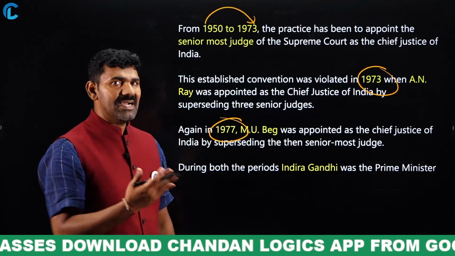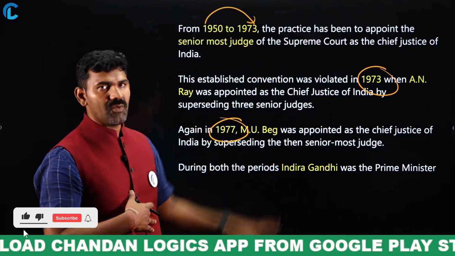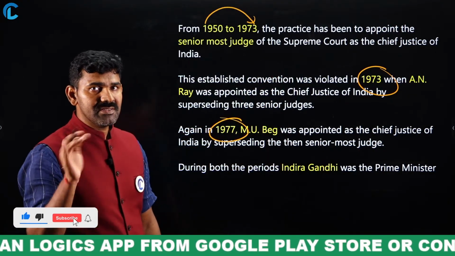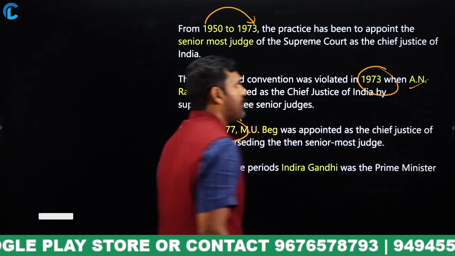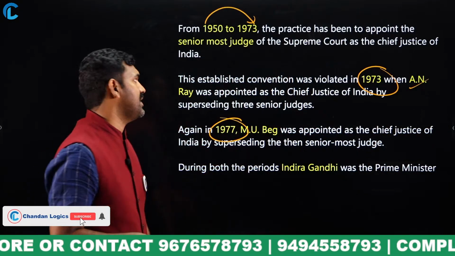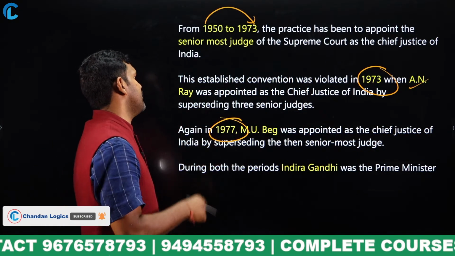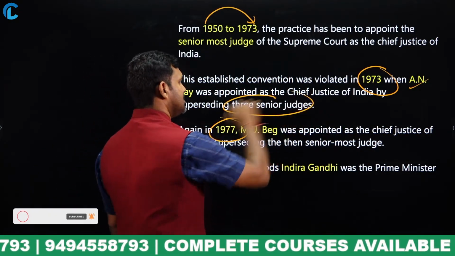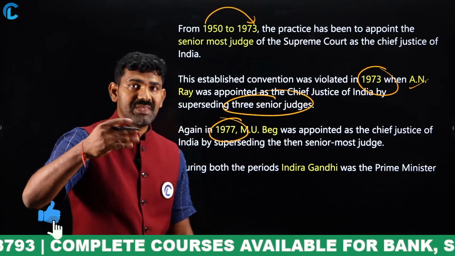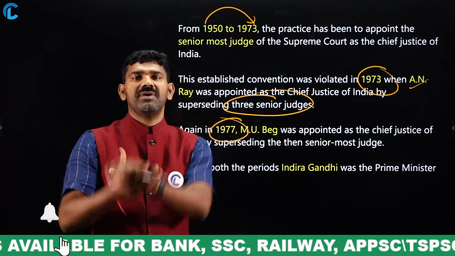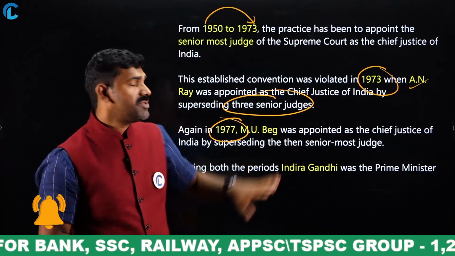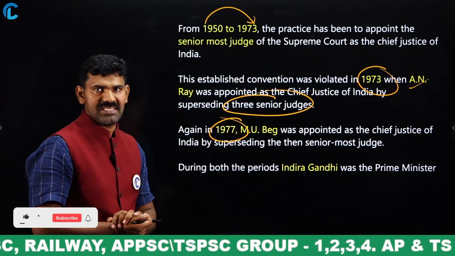But in the year 1973, what happened? Because of Indira Gandhi, a person called A.N. Ray was appointed as the Chief Justice of India, bypassing three senior judges. Means what? Above him, there were three senior judges. He was the fourth person. This fourth person was appointed as Chief Justice of India. This was one instance that happened in the year 1973.